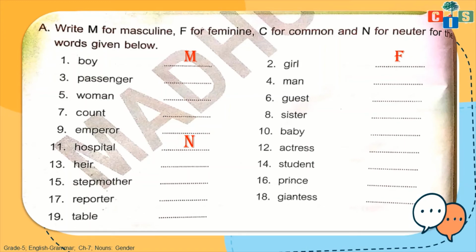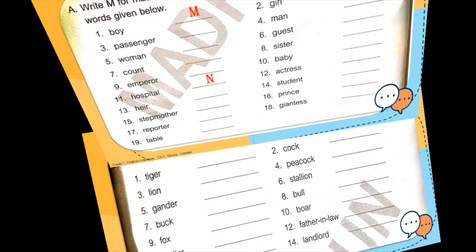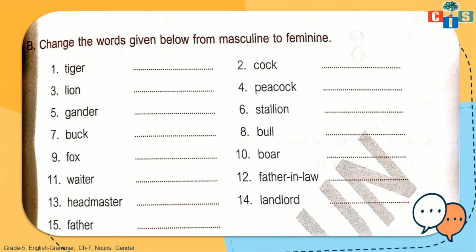Okay, so let's do another exercise. What you have to do here: change the words given below from masculine to feminine. Whatever words are given, they all are in masculine form, and you have to change them into feminine form. Like tiger, tiger is a masculine gender word. When we change it into feminine, what word will come? Tigress, right?